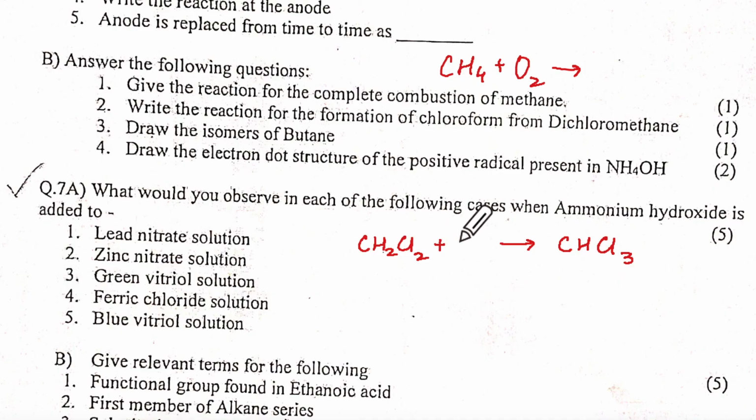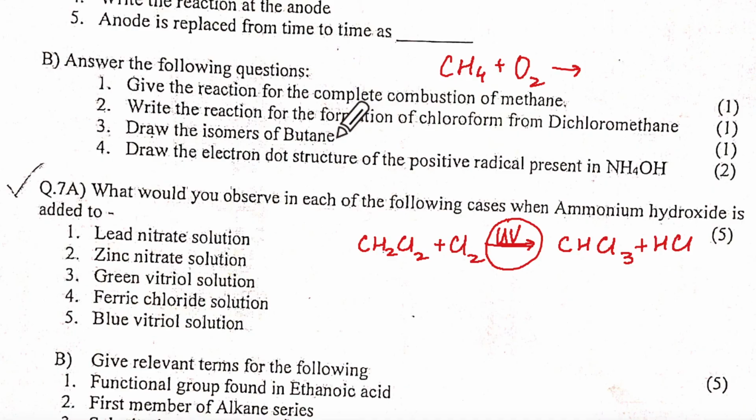So you are going to write here Cl2, and UV light: diffuse sunlight, UV light or heat. One Cl will replace an H, and the other H will take a Cl and become HCl. Understanding.